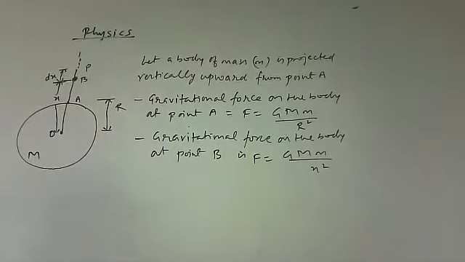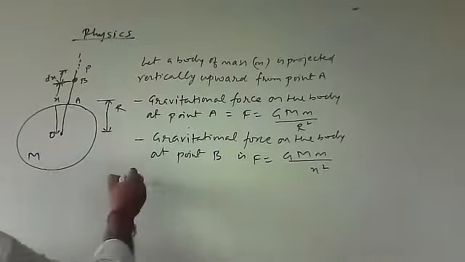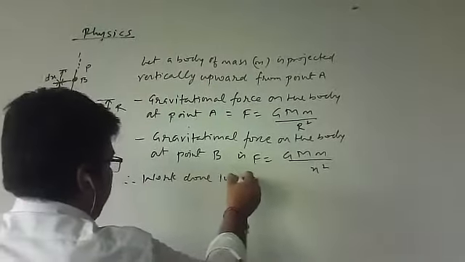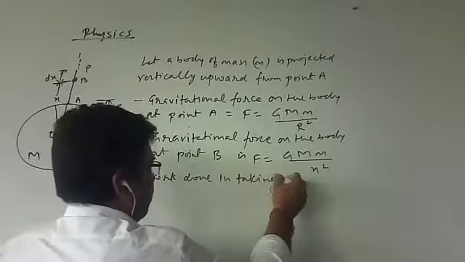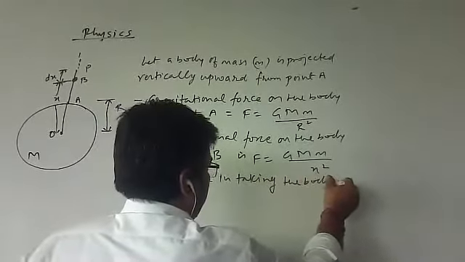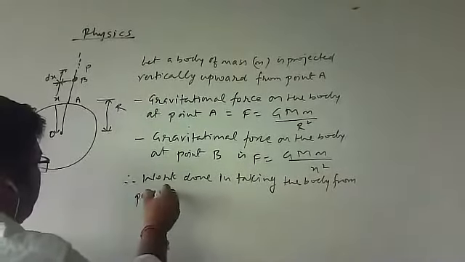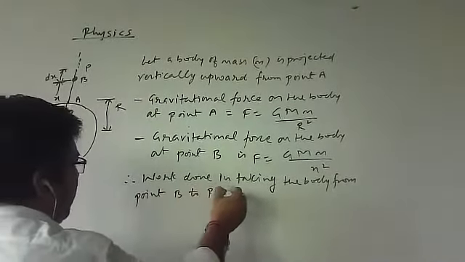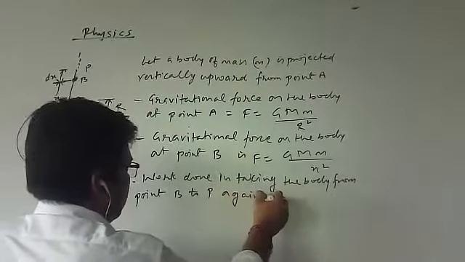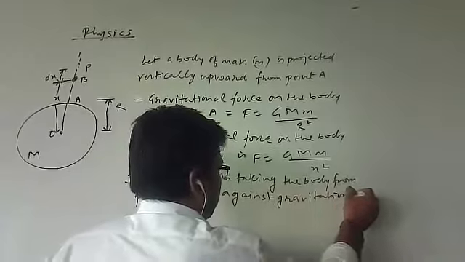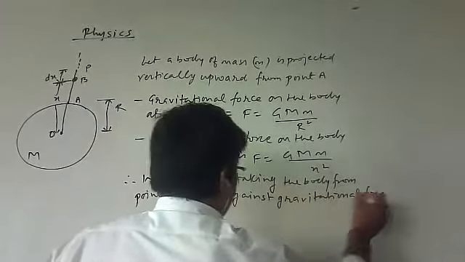Therefore, work done in taking the body from point B to P against gravitational force, we have to do a certain amount of work.